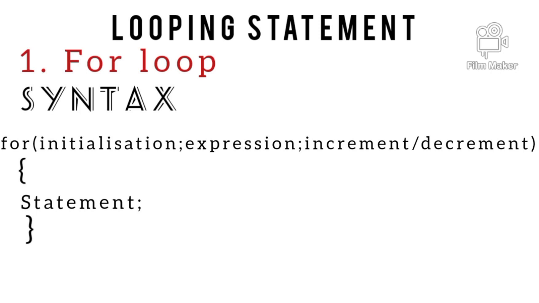After decision making statement and selection statement, our third one is looping statement. So firstly let's understand what is looping. Loops are used to execute specific tasks repeatedly in our program. So in looping statement, firstly we are going to talk about for loop. In for loop, initialization, condition, increment and decrement of a loop variable is implemented in a single statement. So basically this for loop is used to minimize the code.